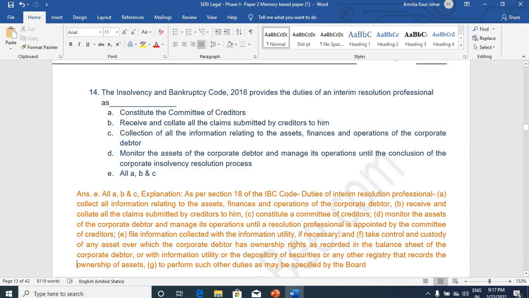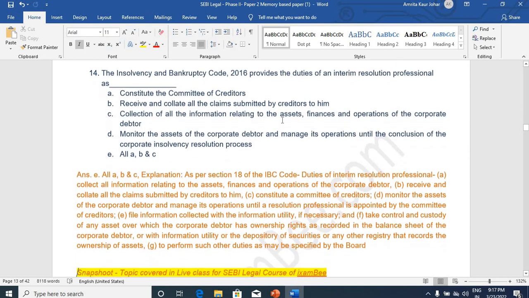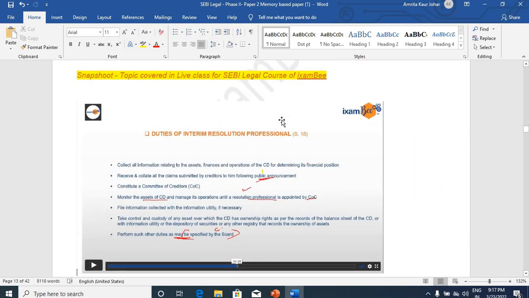So all these, A, B and C, as you can see, are the duties of an interim resolution professional: constituting a committee, receiving and collating all the claims submitted by creditors, and collecting information relating to the assets, finances, and operations of the corporate debtor. You can see this concept in Section 18 of the IBC, and this was discussed in the live class as well by the faculty at ixamBee.